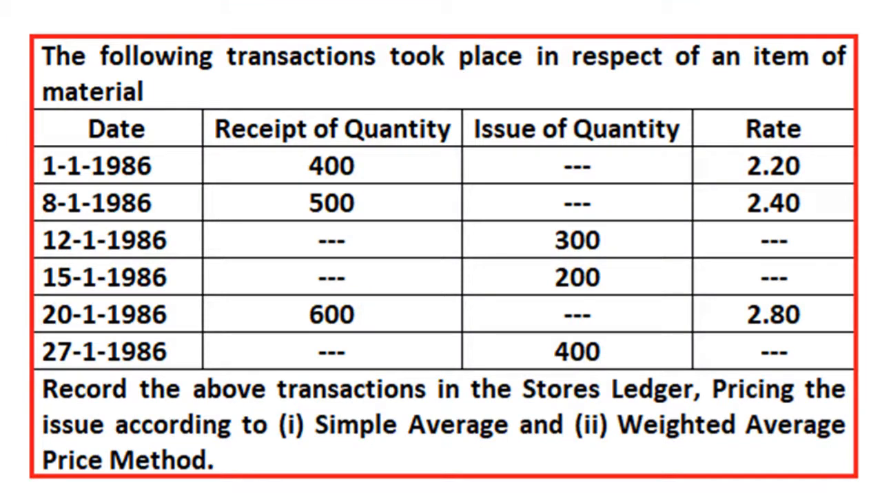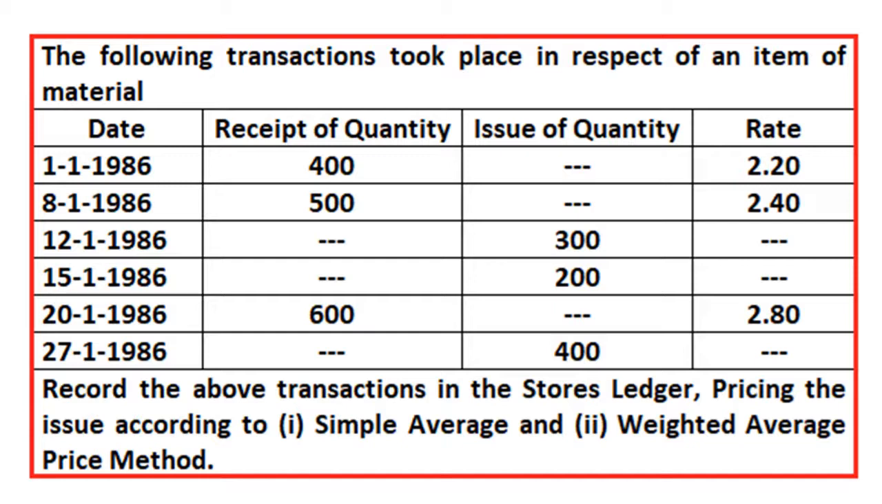This question we will do in two methods, that is simple as well as weighted, in the same video. Now we will read the question and understand. The following transactions took place in respect of an item of material. We have given date, receipt quantity, issue quantity, then rate. The receipts given are 400 and 500 at different rates, that is 2.20 and 2.40, and issues are given. Then we are asked to record the above transactions in the stores ledger and price the issues according to the simple as well as weighted average method, right?